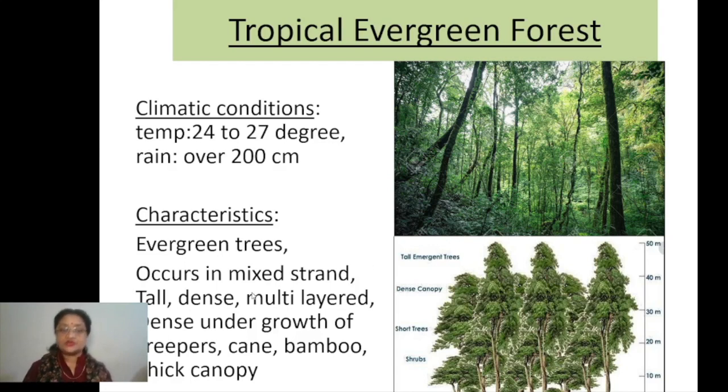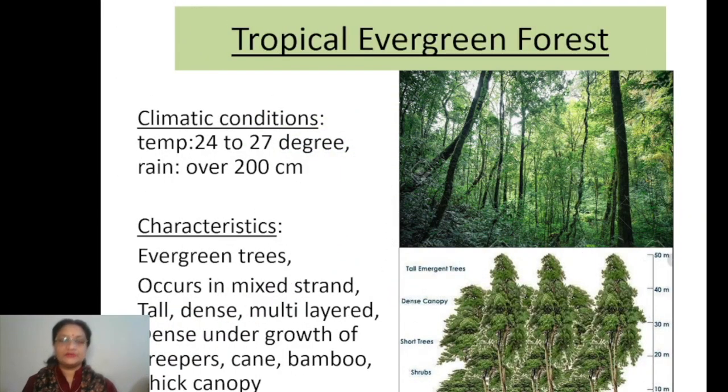Clear? Then come to the next one, that is tall, dense, multi-layered. Now these are the important features of all the trees. The next feature of the evergreen forest is the trees are very tall, they are very dense, right? Forests are very dense and you will find a number of undergrowths, right? You can see the forest in the picture. A lot of undergrowths are there. Undergrowths means a number of bushes, creepers and small plants. These are found a lot in this evergreen type of forest.